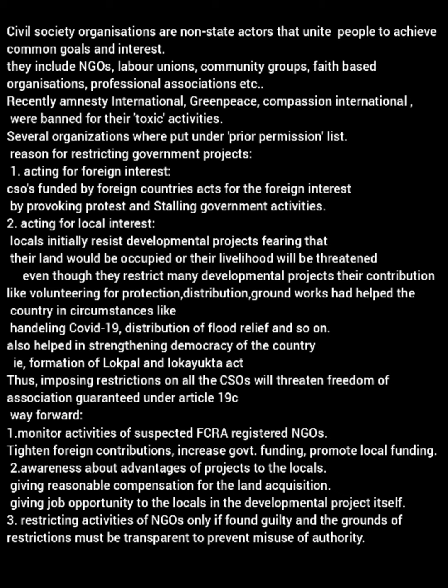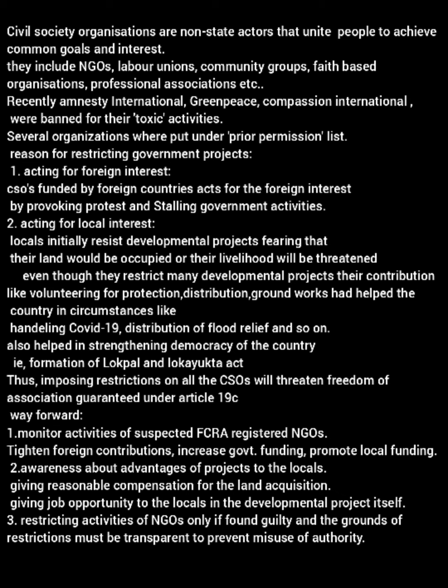Number one, monitoring the activities of suspect FCRA registered NGOs, tightening foreign funding, increasing government funding, and promoting local fundraising to meet the financial needs of the NGOs. Then awareness about the developmental project must be given to the locals, and reasonable compensation for the land acquired must be given to them.